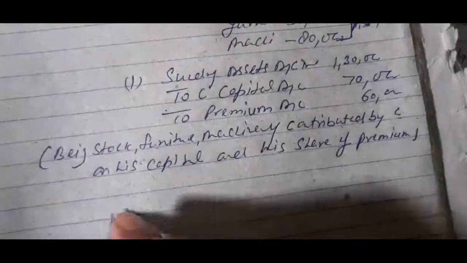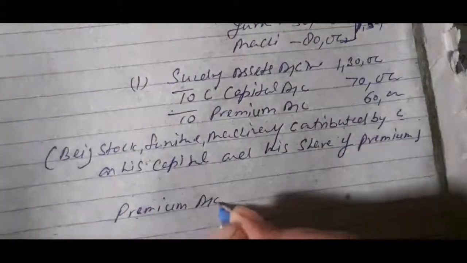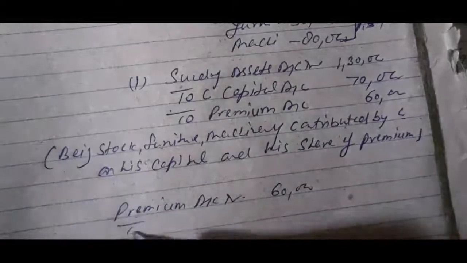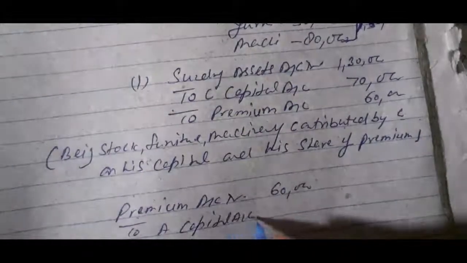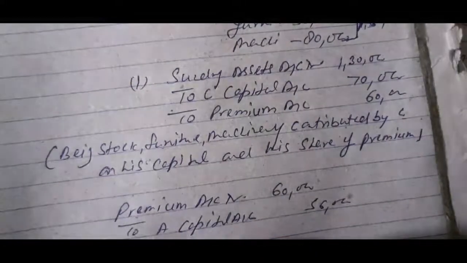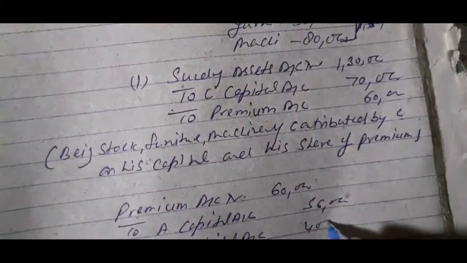Second general entry: premium account debit 60,000 to A capital account 56,000, to B capital account 4,000.